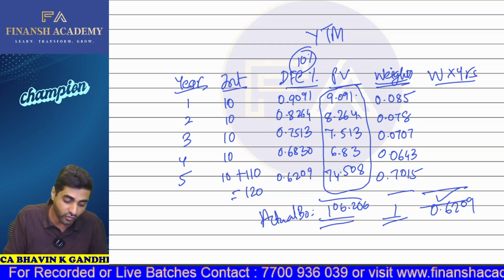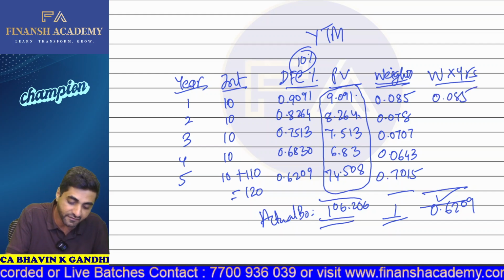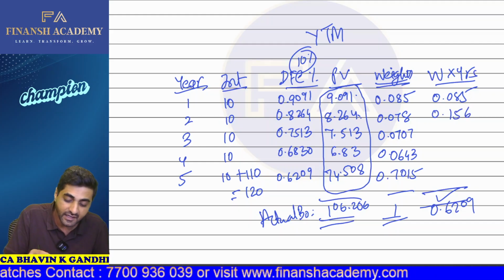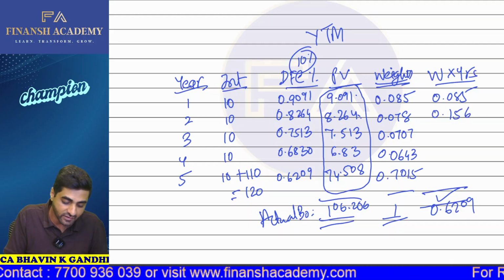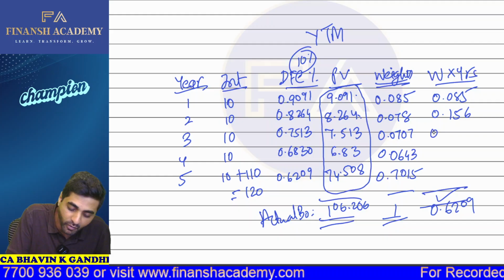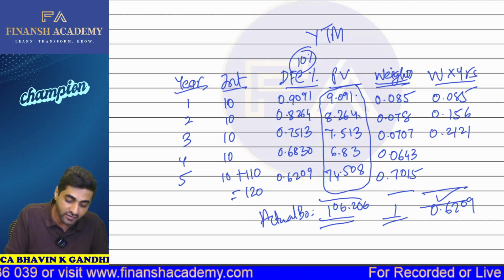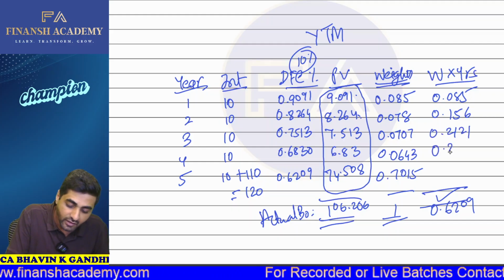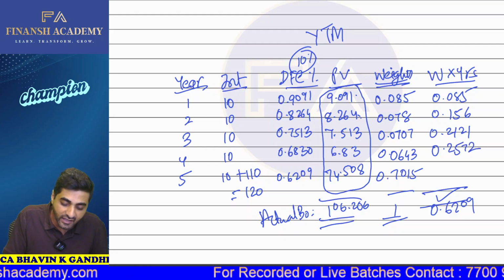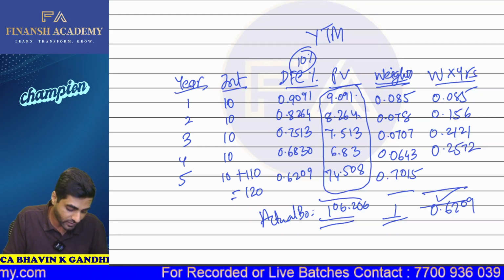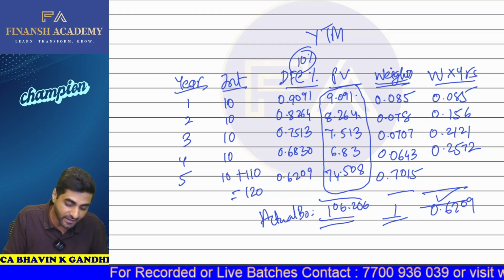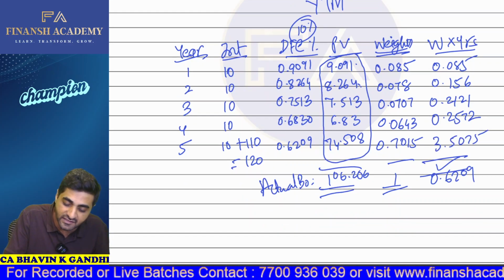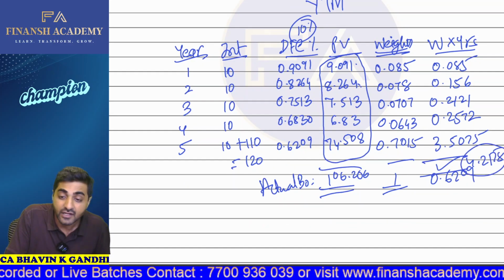What is going to be now your weighted average duration? So 0.085 into 1 will be 0.085. 0.078 into 2 will now be 0.156. Then 0.0707, if I multiply it by 3, I'll be getting 0.2121. 0.0643, if I multiply it by 4, I'll be getting 0.2572. And then if I take 0.7015, if I multiply this by 5, I'll be getting 3.5075. And the total of this comes as 4.2178.